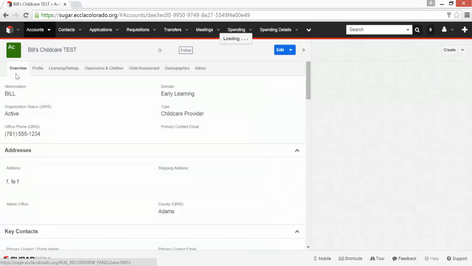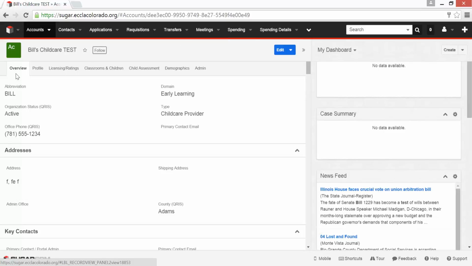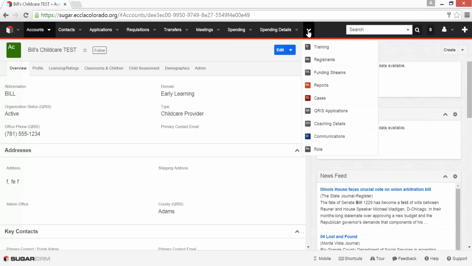If you'd like for ECLA to import the outreach activity for each provider from an email blast, you can follow these steps. And this is also available in the written documentation on support at eclacolorado.org. It's very important, if you want us to import that activity for you to each provider's record, that you start with a report. You must get the email addresses from Sugar.